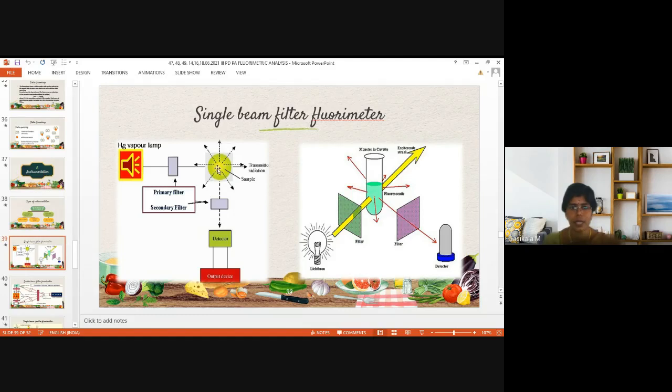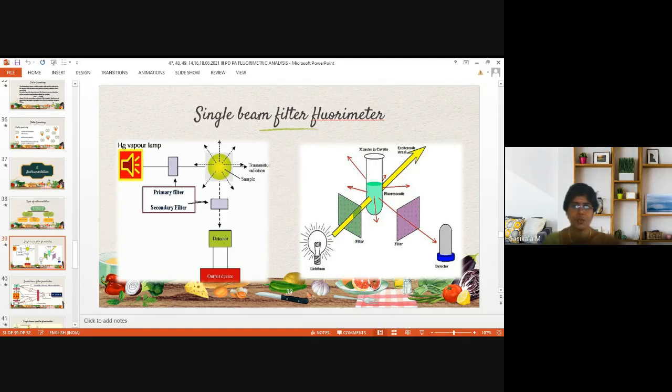Emission will be occurring at a 90-degree angle, or we can keep it at 45 and 60-degree angles also for its measurement, whereas at a 180-degree angle, the radiation passed will be transmitted light from the sample, while this one will be emitted light. So at a 90-degree angle, the analysis is taking place in the fluorimetric method. And what type of lamp is used for excitation? A mercury vapor lamp in the filter fluorimeter.